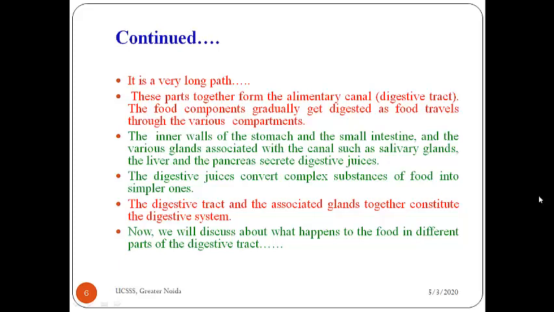All these compartments together form the digestive tract. The stomach, small intestine, and the various glands such as salivary glands, liver, pancreas all secrete digestive juices, and these digestive juices convert complex substances of food into simpler ones.